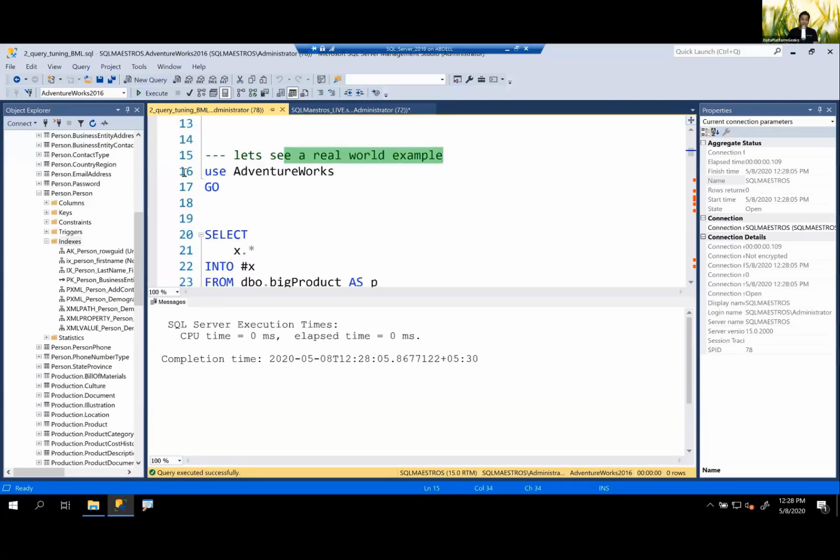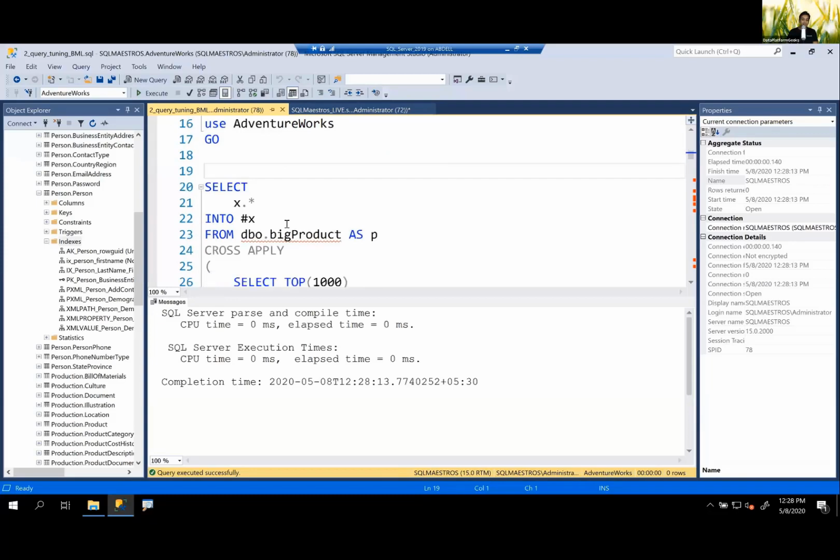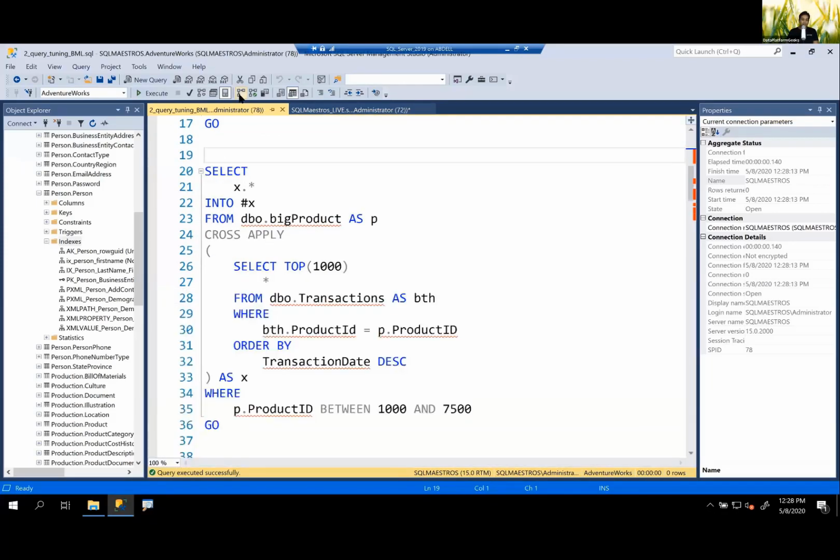I'm using Atom Mechanics big database, AdventureWorks. We have blown up a few tables, and then I'm using some queries here. So what is this query doing? Let's turn on actual execution plan. I will not dive deep into what the query is doing. It's simply creating some data into a temporary table called #X. So I am selecting from this dbo.bigProduct, and then I'm cross-applying with this particular inner expression. So cross-apply would mean that this inner expression will be applied to every row from the outer query.